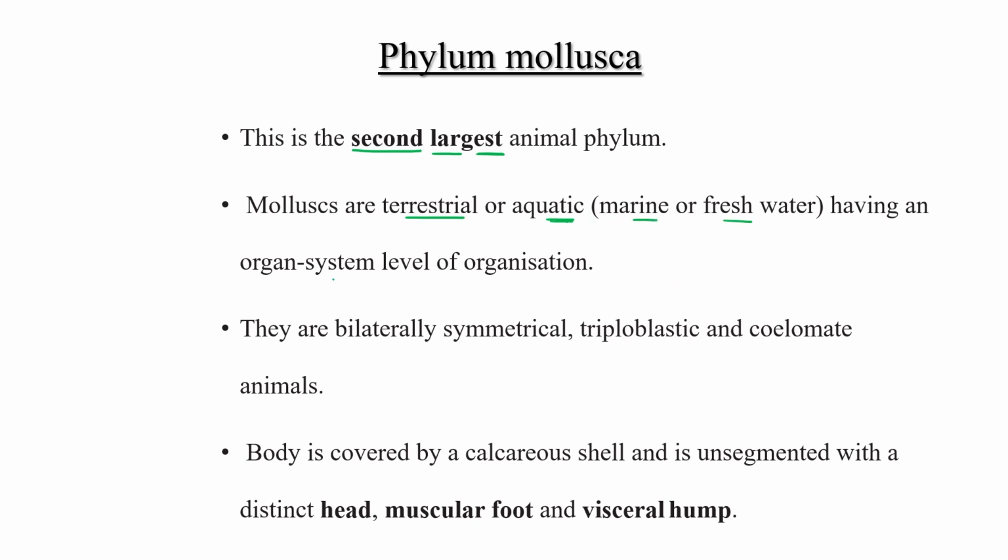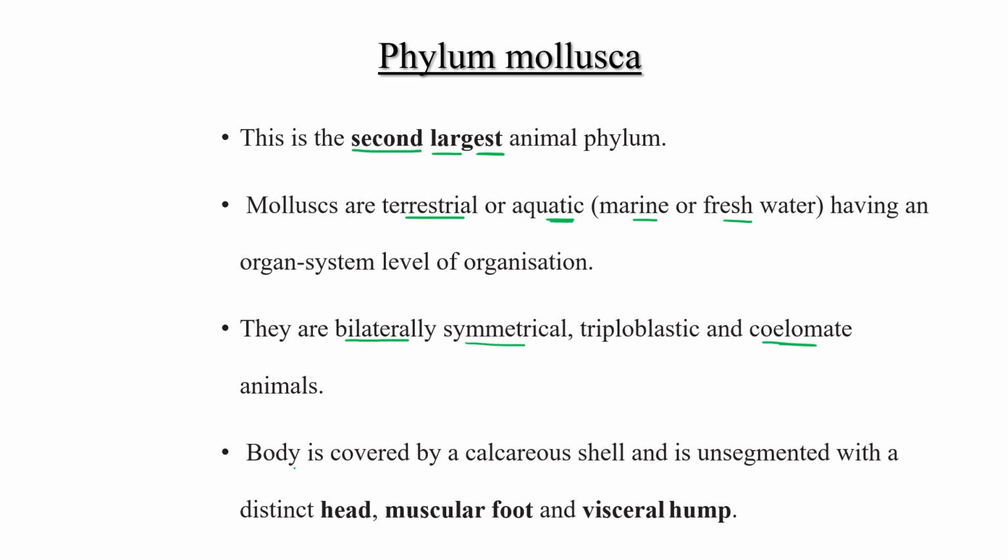They have organ system level of organization. They have bilateral symmetry. Triploblastic means all three types of germ layers are there: ecto, endo and meso, and they are coelomates, meaning they have true coelom.